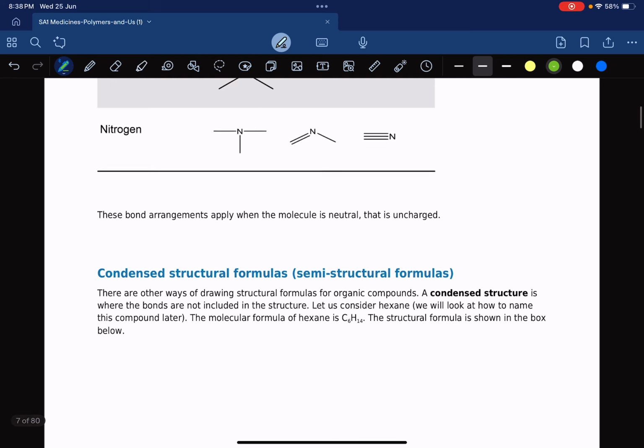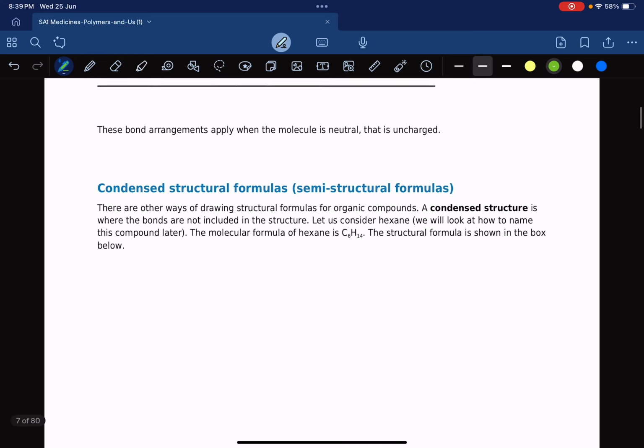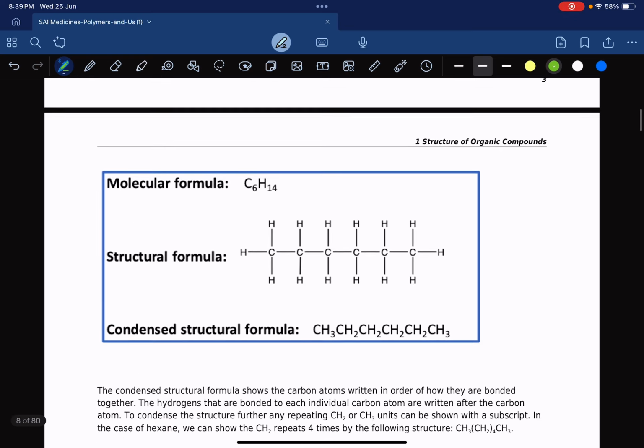Next, it brings you to something called a condensed structure or semi-structural formula. Now, the whole idea of condensed structures is, you know, when you used to use a typewriter or a keyboard, in the initial days of Google or Microsoft Word, it was easier to represent it like this.